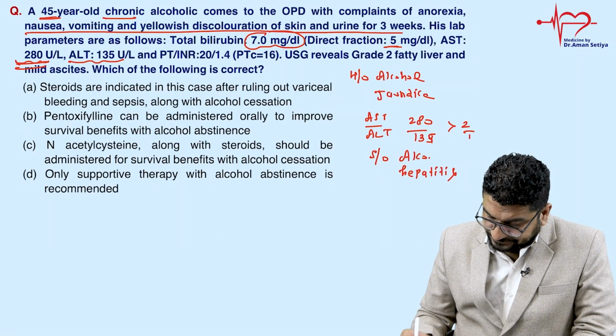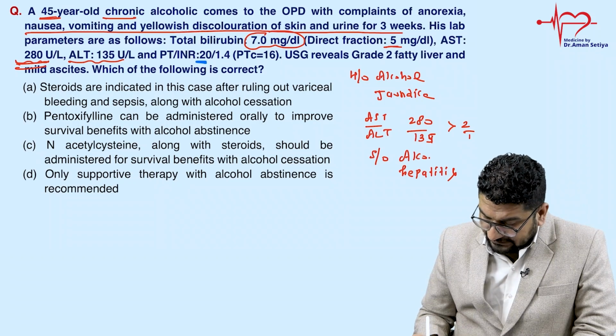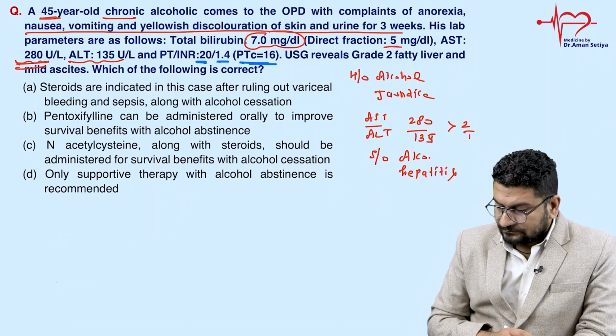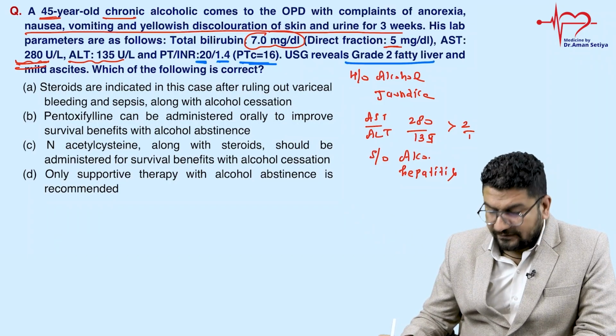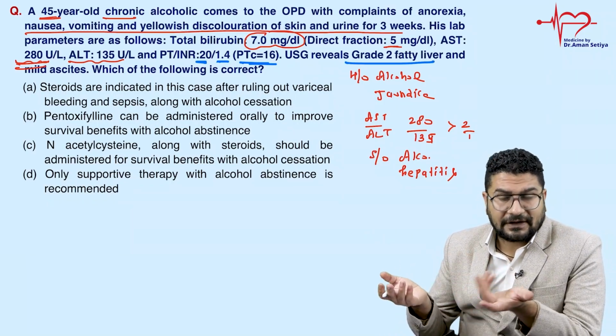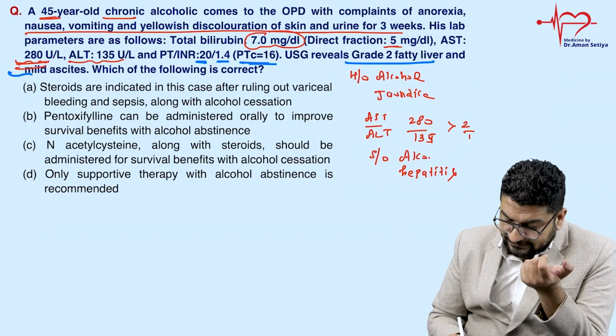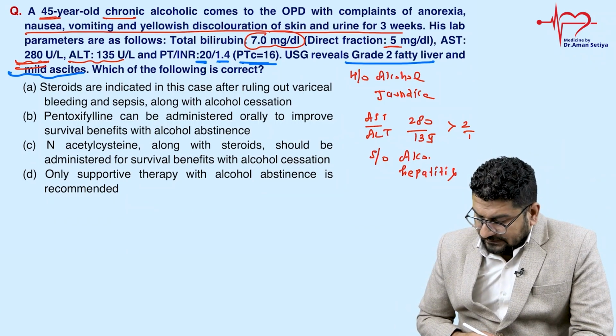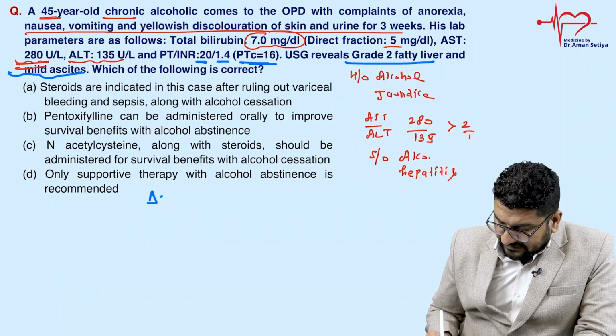See, PT is 20, INR is 1.4, and the control PT is 16. Ultrasound shows grade 2 fatty liver, so again it could be due to alcoholic fatty liver, and mild ascites. Which of the following is correct statement? Okay, so basically it's a case of alcoholic hepatitis. So let me make a diagnosis.